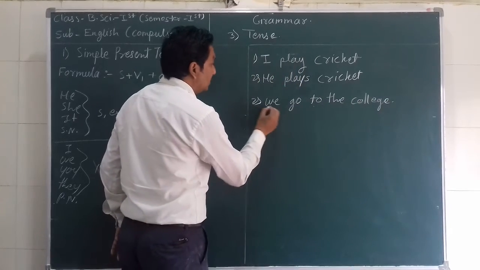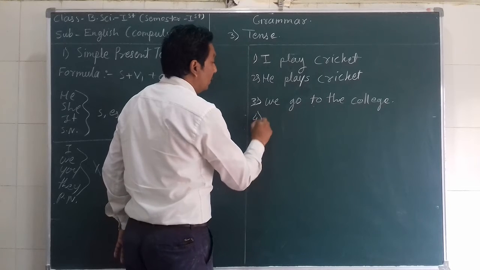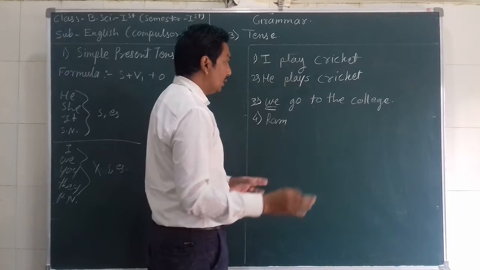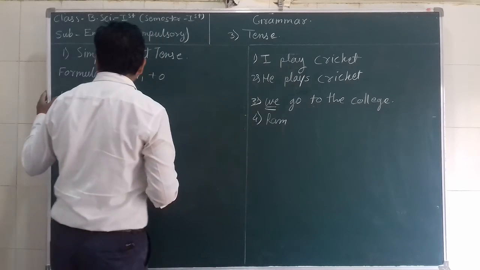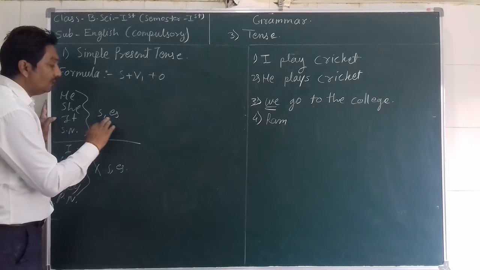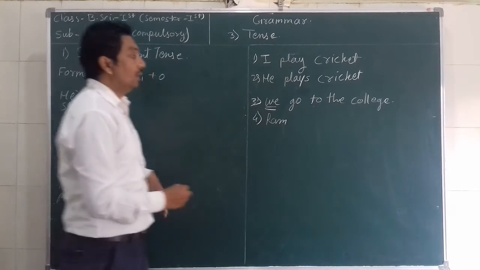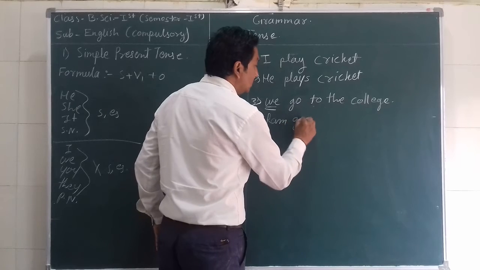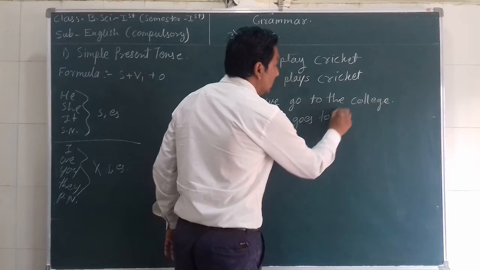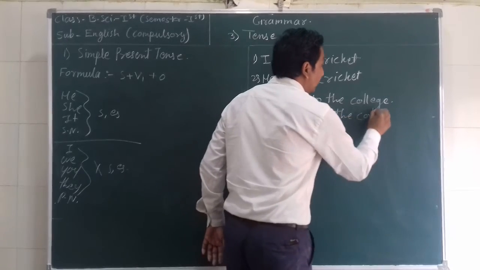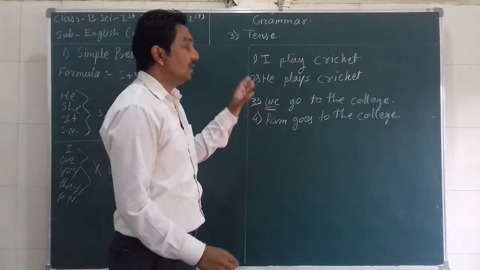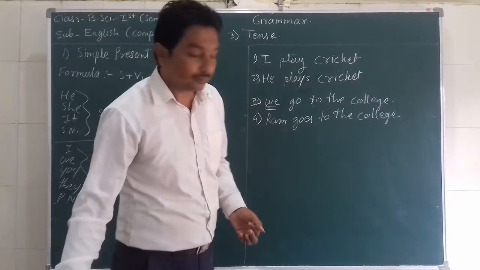And if instead of we there is the subject Ram, any singular noun, so if the subject is he, she, it or singular noun, so always use s or es suffix to the verb. So go, we will use es suffix, goes. Ram goes to the college. So always remember this and try to make sentences like this in simple present tense.